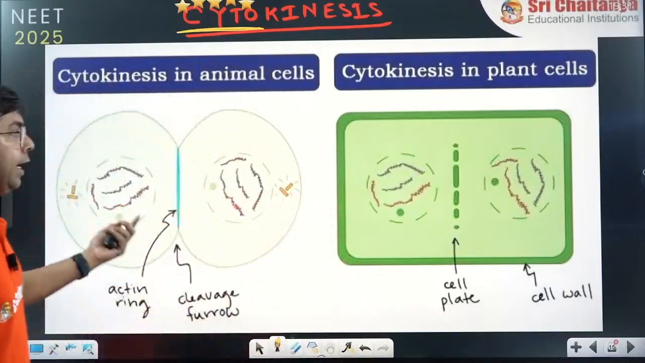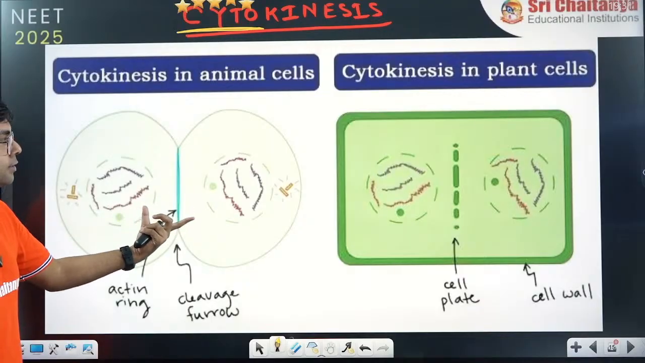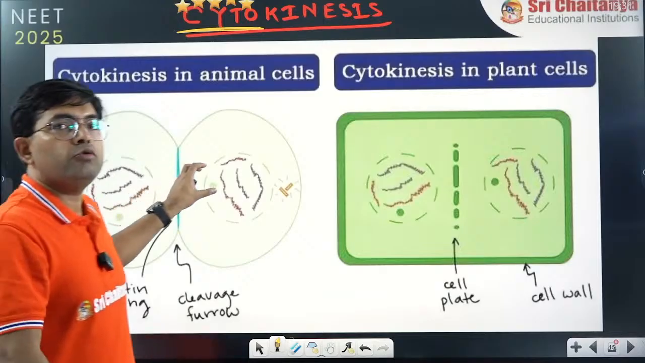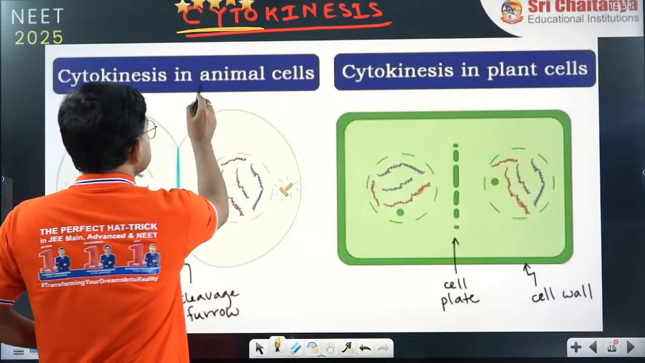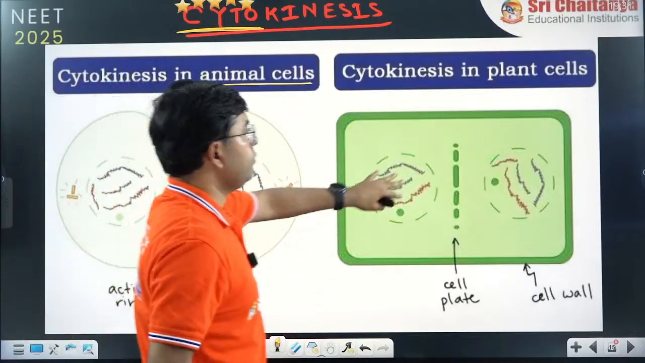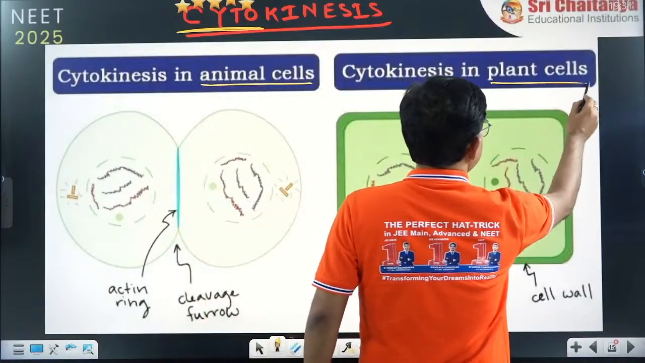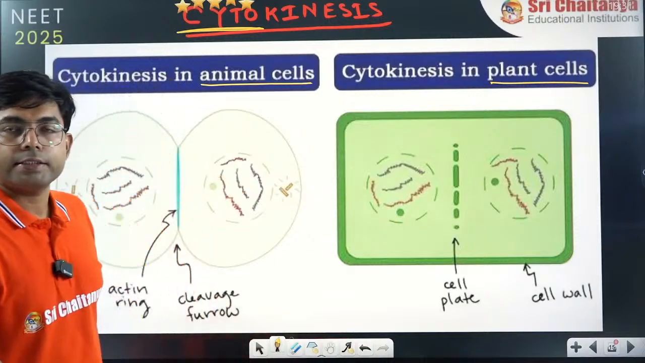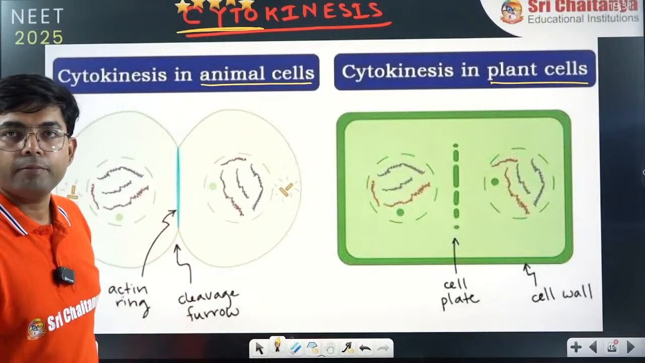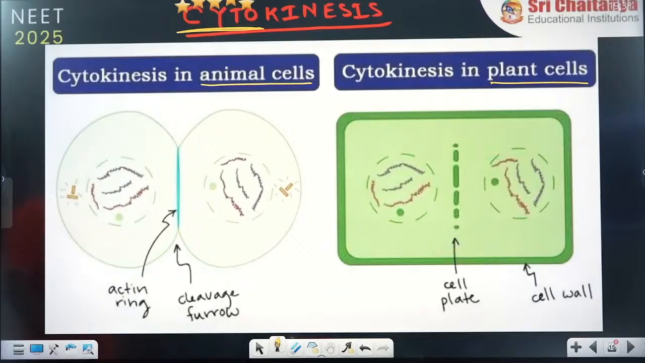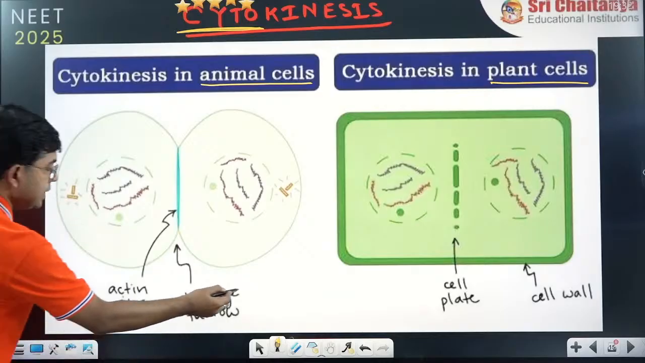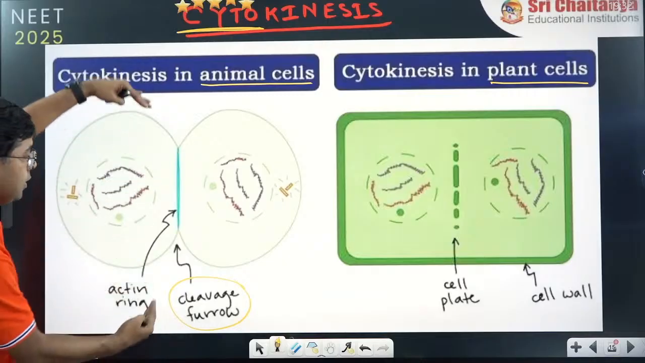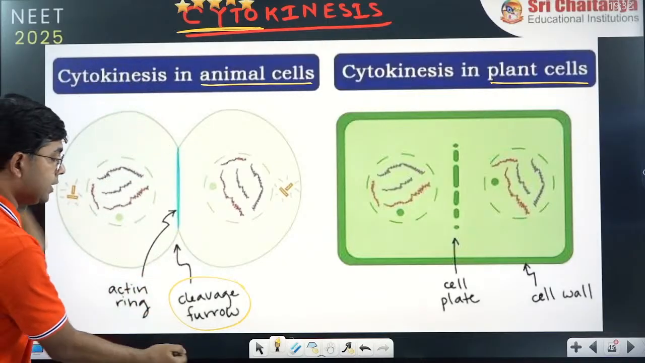Now here identify which cell is this. See, the boundary is circular. So whenever the boundary is circular, you will say it as the animal cell. And whenever the boundary is a square, cube or rectangle, then you will say it as the plant cell. This is the way to identify. Now if you see the animal cell, here you can easily see there is a furrow formation, right? There is a furrow formation like this.